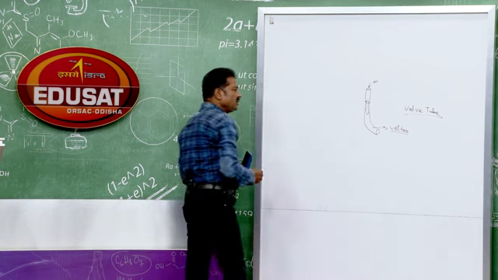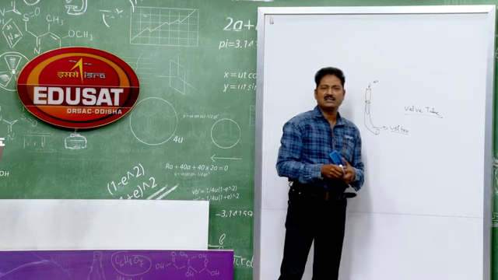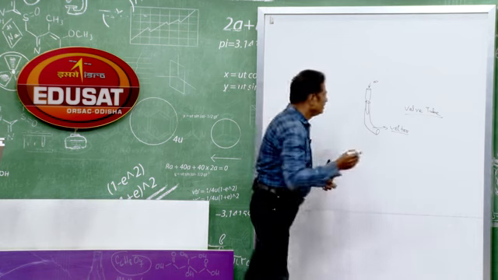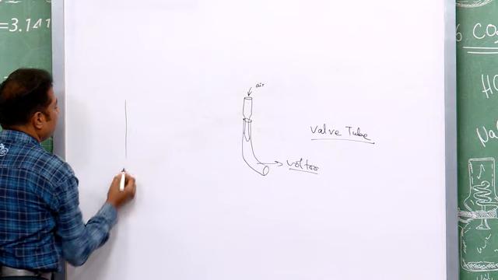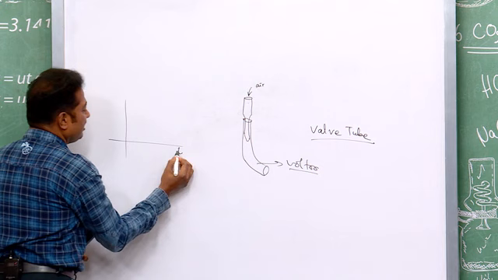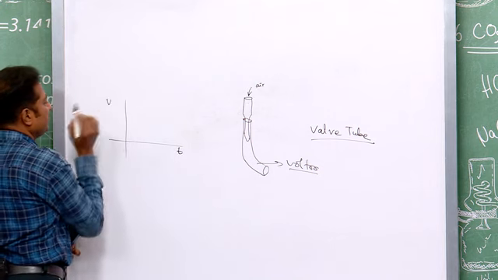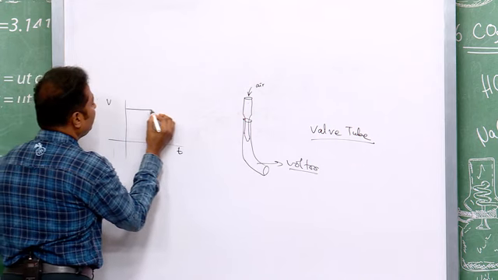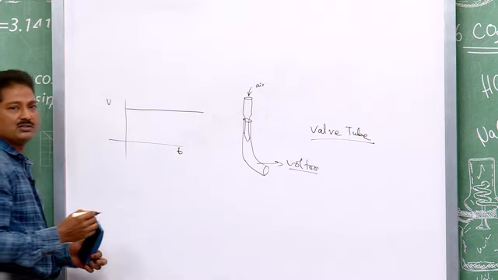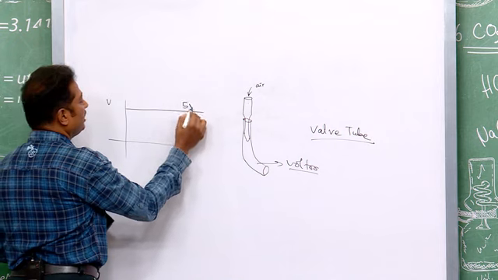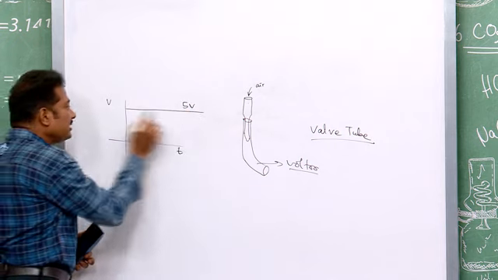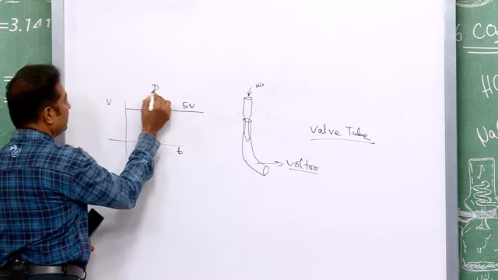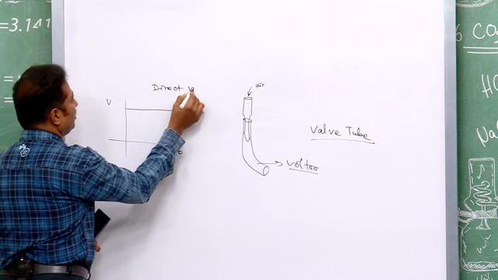We usually work with direct signals, like a battery or a dry cell, that is direct. If you draw a graph of voltage against time, the value of the voltage remains constant. Suppose it is 5 volt, it is always 5 volt, a straight line. That is direct voltage.